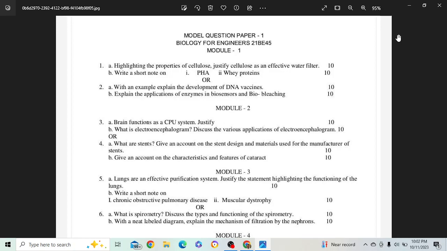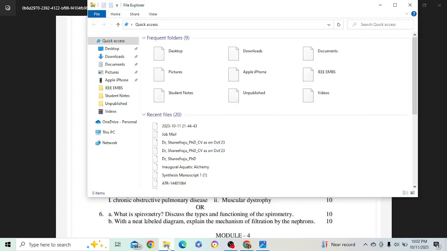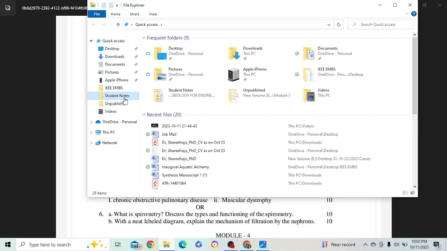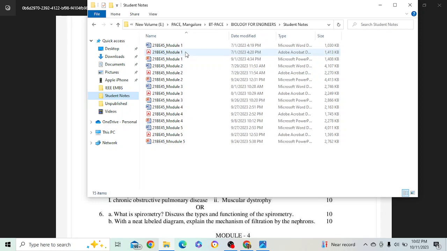So from most of the different colleges, students have received these two model question papers. I'm here to explain the answers, or how you can frame your answers based on my notes which I have prepared, and we'll see about it. Model 1 will start.